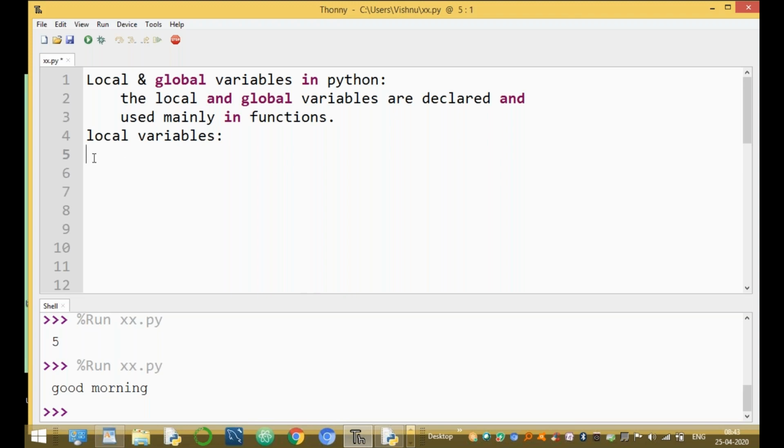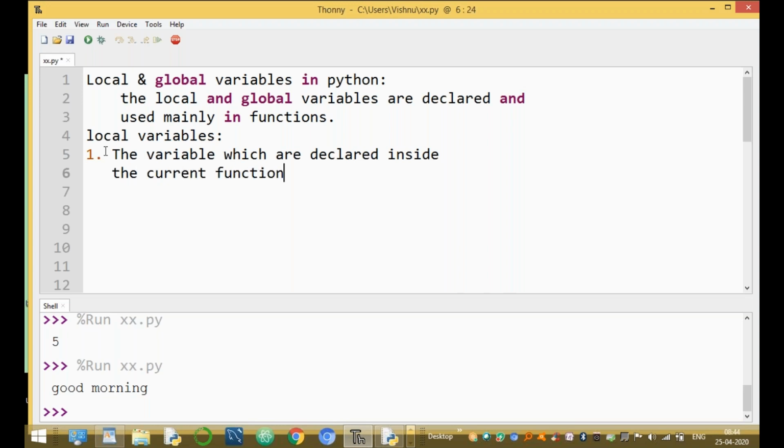Now, first of all, what is a local variable? The variables which are declared inside a function, inside the current function, are called local variables. Okay, guys, is that clear?